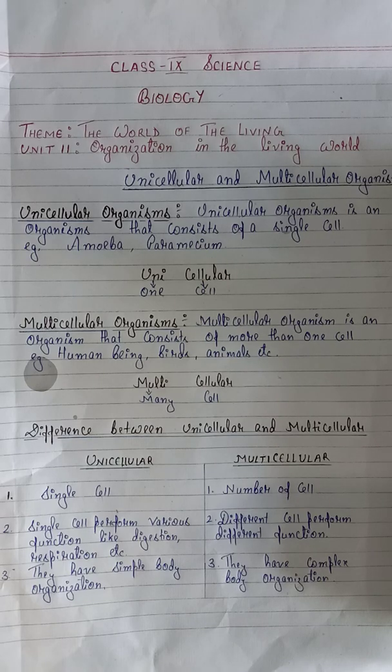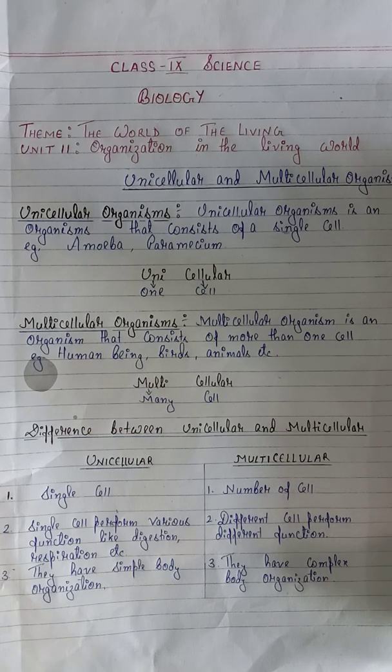Different cells will perform different functions, like cells of the kidney will perform formation of urine, uric acid, filtration. Different cells perform different functions to keep the organism alive. So cell is called the functional unit of life.